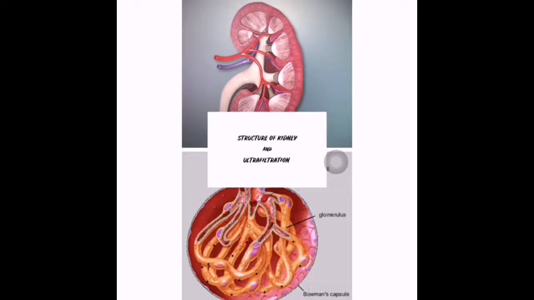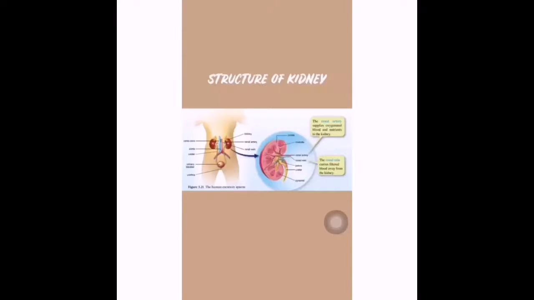And ultrafiltration. The main parts of a kidney are cortex, the outer layer, medulla, the inner layer, pelvis, the funnel shaped space. The kidney receives blood from the aorta via the renal artery. Within each kidney, the renal artery divides into smaller and smaller branches and finally into afferent arterioles.